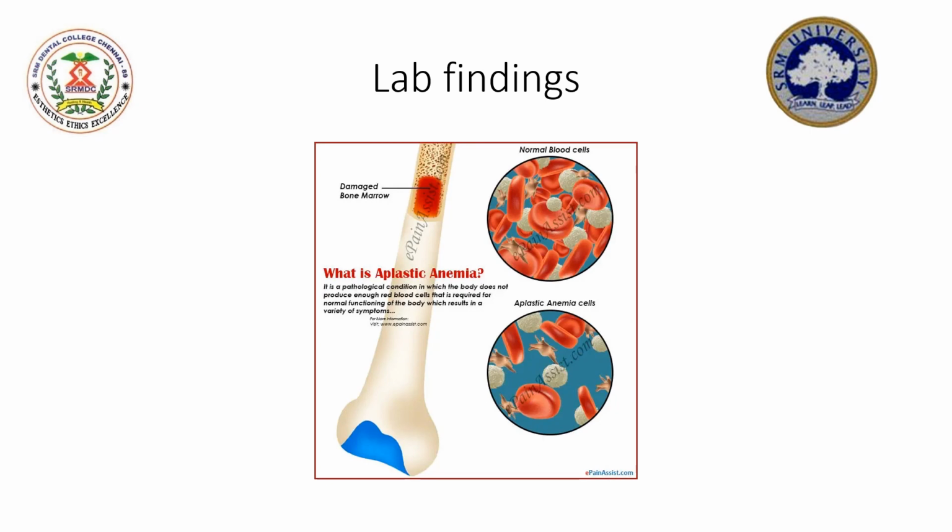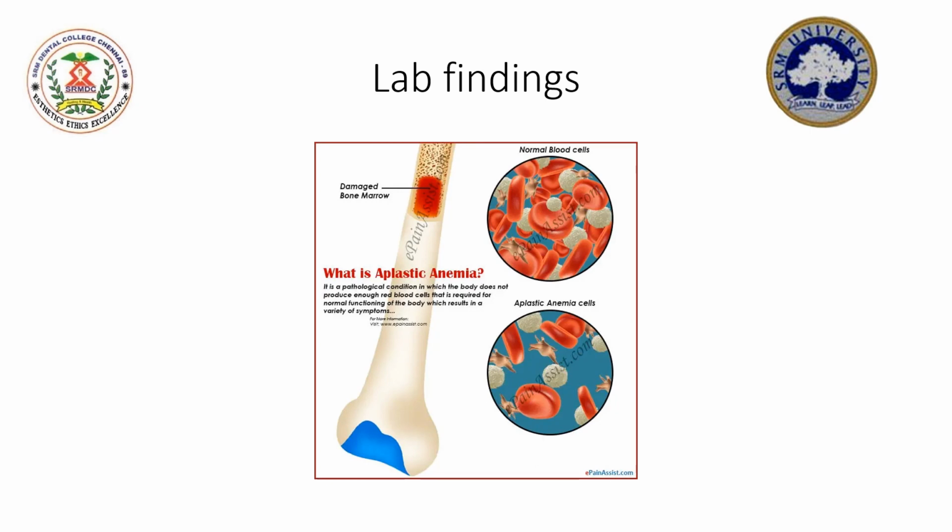Now, the next investigation for diagnosing the disease includes the WBC count, wherein the patient presents with leukopenia. The absolute granulocyte count is particularly low, and sometimes the patients can present with a relative lymphocytosis, and also the alkaline phosphatase score could be increased in the disease. Now, the next investigation is the platelets. The platelets are also moderately reduced, and the next confirmatory investigation for the disease includes the bone marrow examination.